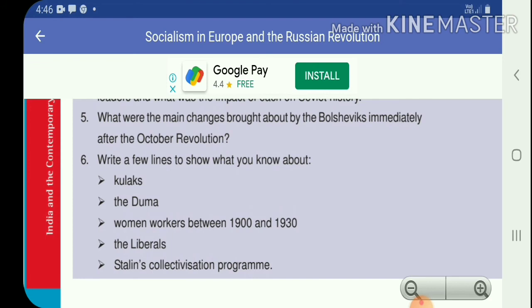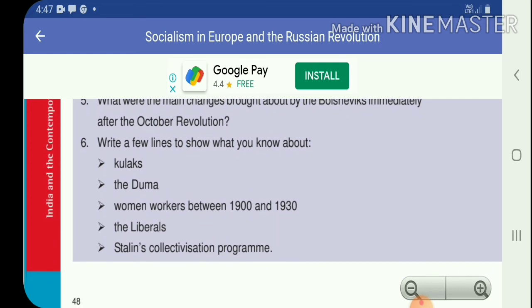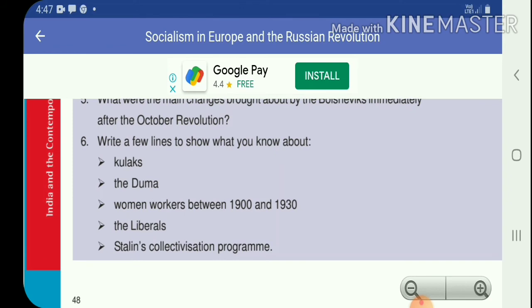Ninth point, trade unions were kept under party control. The secret police punished anyone who criticized the Bolsheviks. Many young artists and writers continued to support the party as it stood for socialism. Tenth point, many experiments were done in arts and architecture, but many artists were unhappy because of the censorship. Now the fifth question's answer is completed.